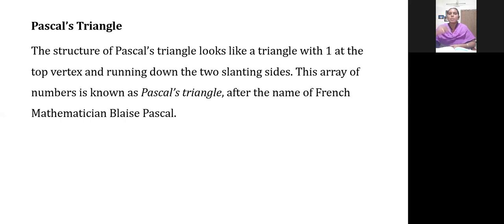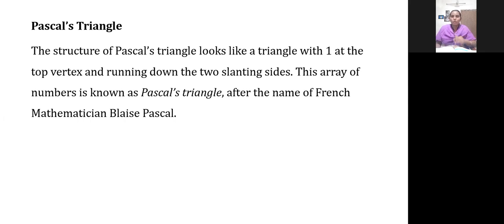If the first row has 1 term, in the next row you will have 2 terms. In the next row you will have 3 terms. So in the slanting sides you will have the value 1. This array of numbers is known as Pascal's triangle. Is it clear? In the center, how are we finding that? Adding those two numbers, we find the next row value.